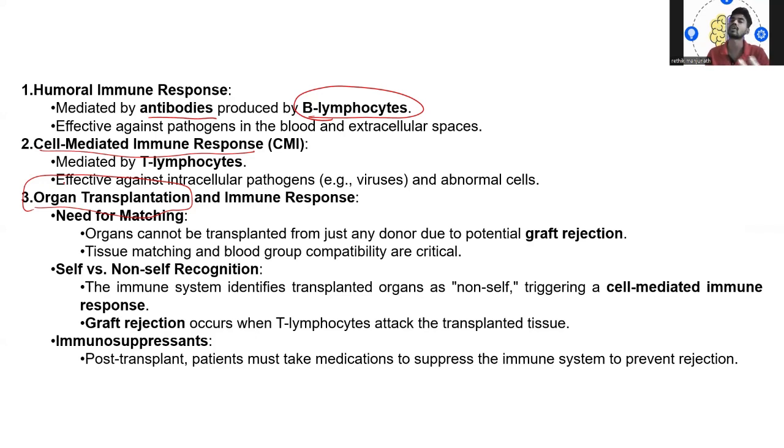And when some other organ or other part comes and is infused in our body, the immune system in the body will actually treat it as a foreign body itself.